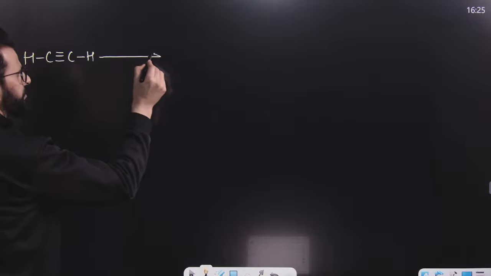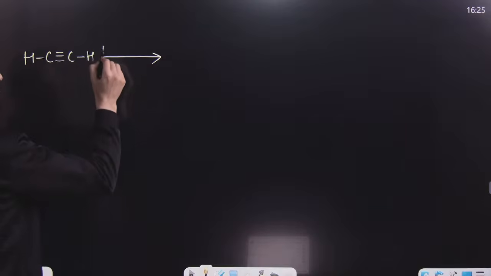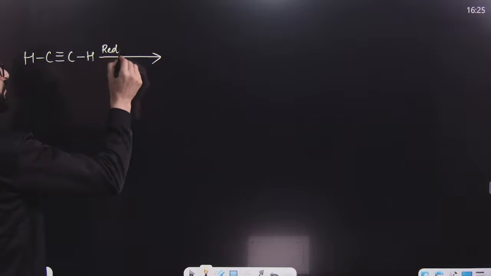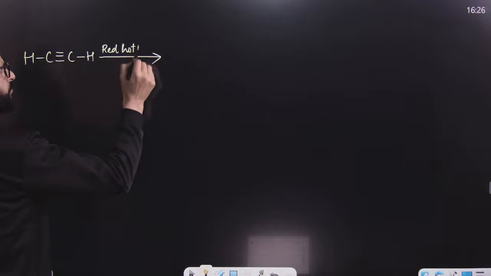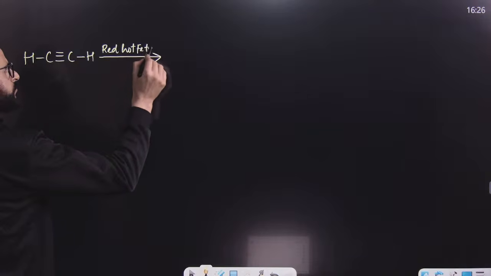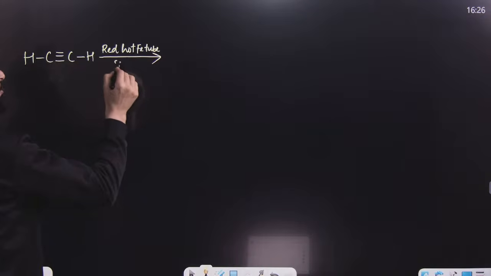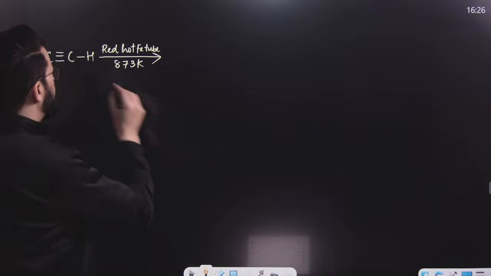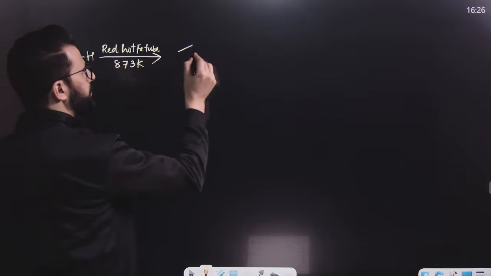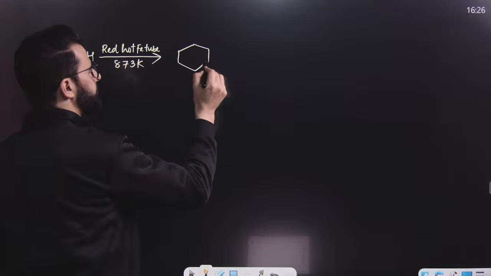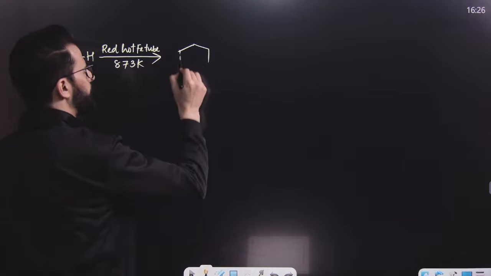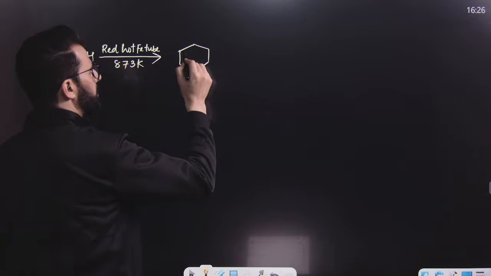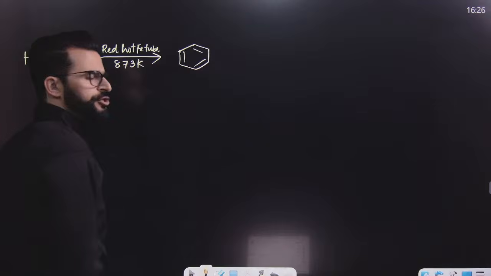That is actually cyclic polymerization. That means when this is treated with a red hot iron tube, or we can say at a temperature of 873 Kelvin, it will trimerize and result in the formation of benzene. Listen carefully, it will result in the formation of benzene.